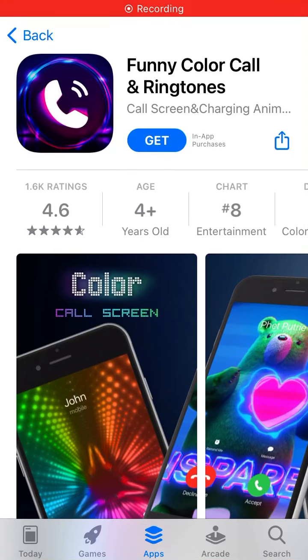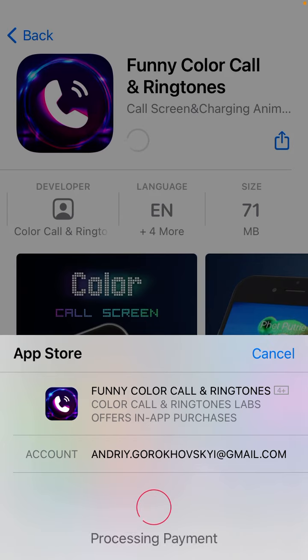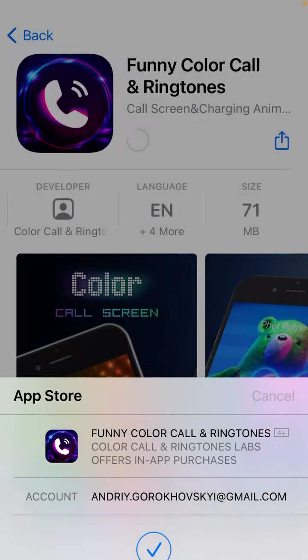Hey, so how to install the Funny Color Call and Ringtones app? Just tap Get and you should be able to install it using your Touch ID or Face ID. And there you have it.